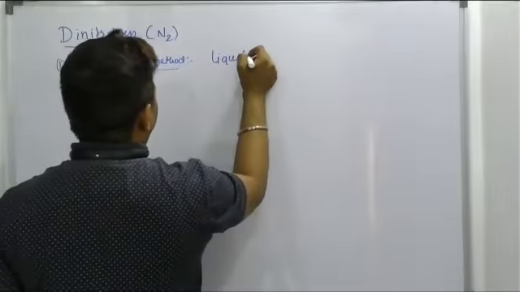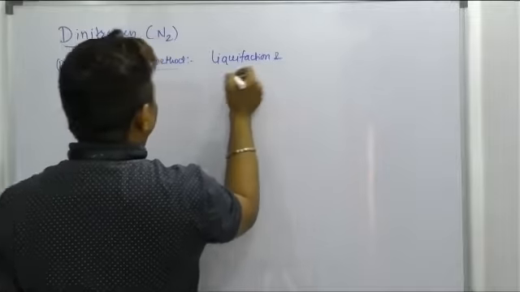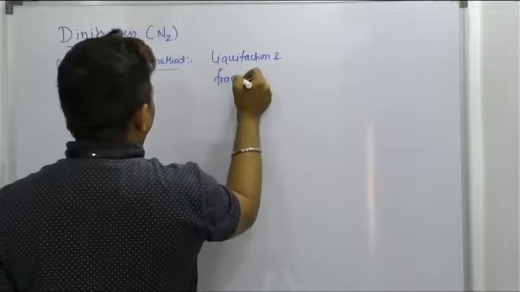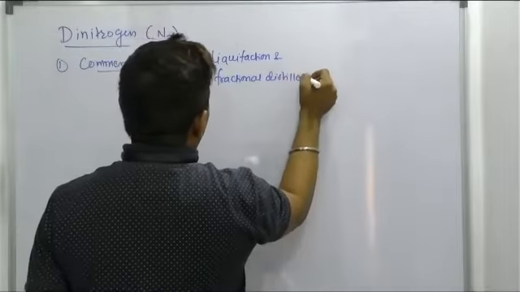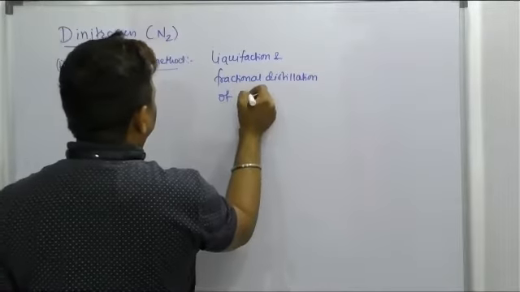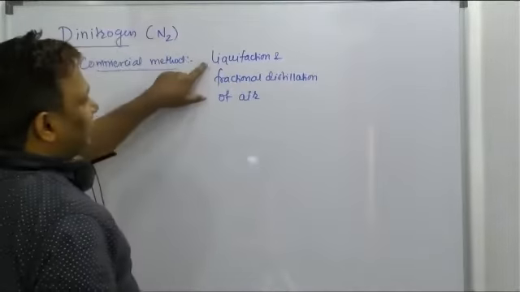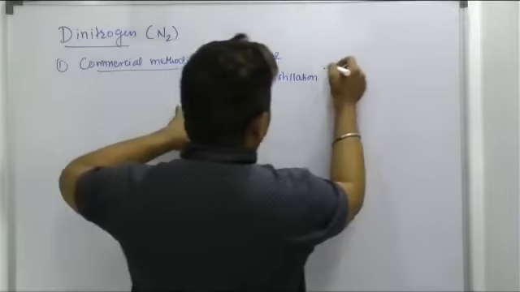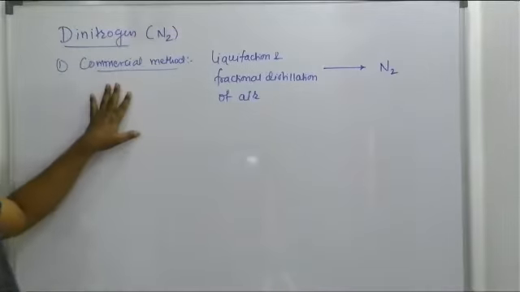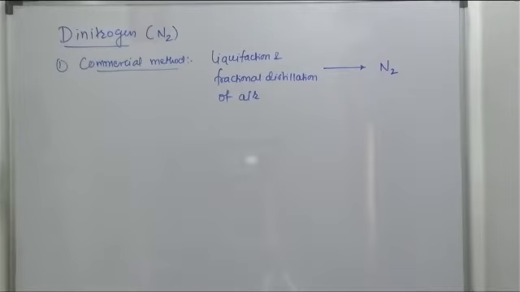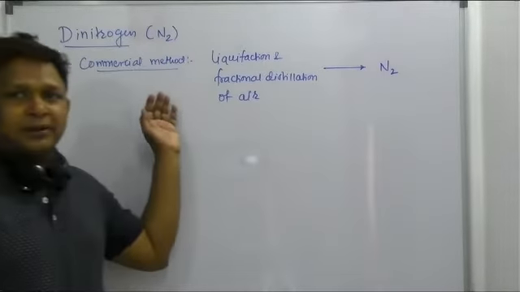Liquefaction and fractional distillation of air. But what does liquefaction and fractional distillation of air give rise to, beta? It gives rise to N2 gas. It is a commercial method of preparation of N2. That is, industrially it can be prepared in this way.